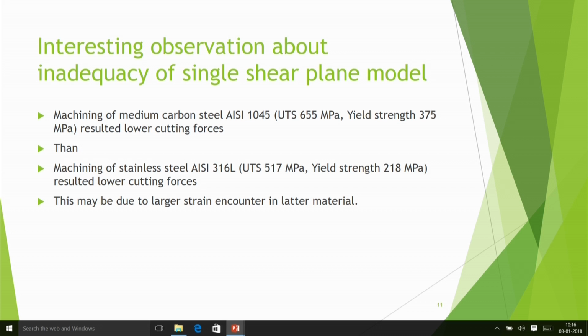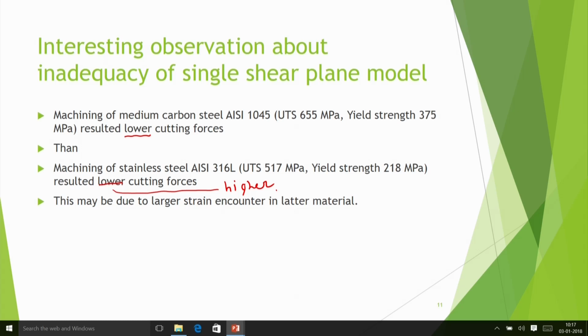Its ultimate tensile strength is 5.7 megapascal and yield strength is 218 megapascal. So both these strengths are lower. It should give lower cutting force, but actually this gave higher cutting force. We expect that it should give lower, but it gave higher. And the one which has more ultimate tensile strength gives lower. So why is it so?